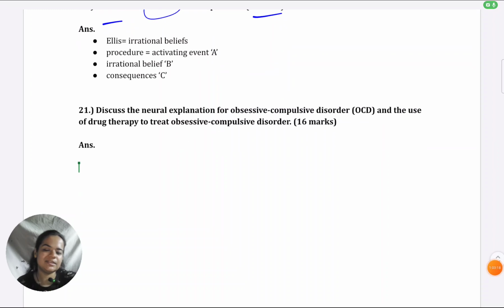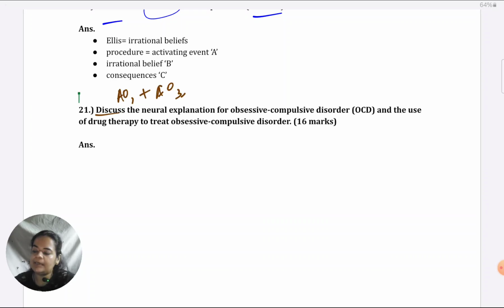Most of what I've said in the 8 marker for attachment applies here, but still very quickly, I'll just draw your attention to some things about this question. One, the discuss command term is both AO1 and AO3. These are basics. And AO1 is for 6 marks because it's a 16 marker. There's no STEM. So AO3 is there. There's no AO2. AO3 gets full 10 marks.